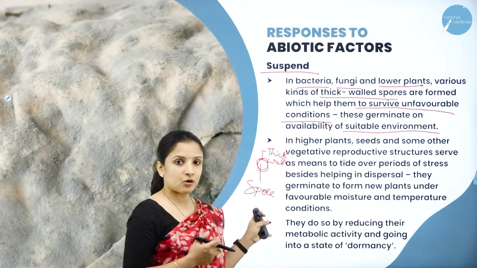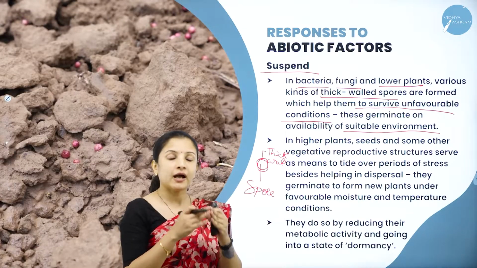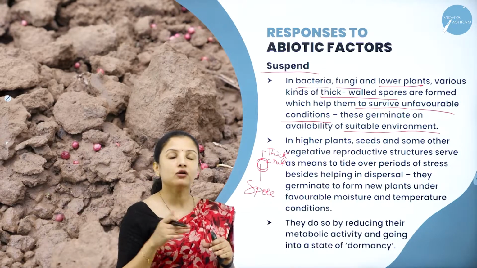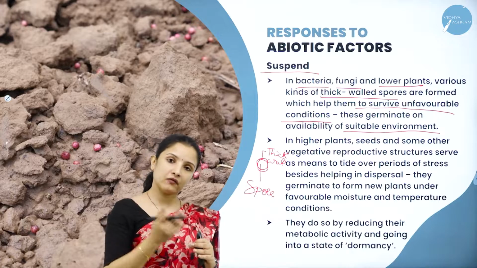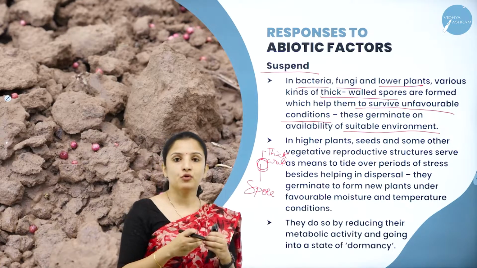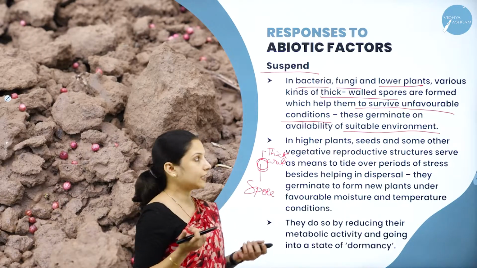So whenever there is a drought condition, a thick wall will start to develop around the spores, and these thick walls will protect the spores from further desiccating or losing water. And when favorable conditions such as rainfall and availability of water occur, the spores will germinate and enter into the next life cycle.